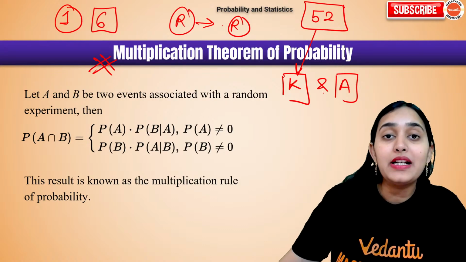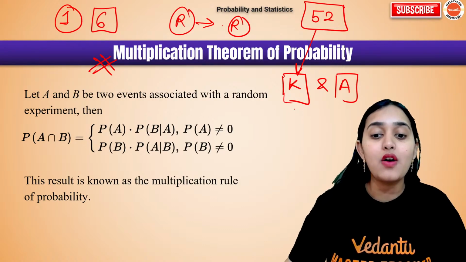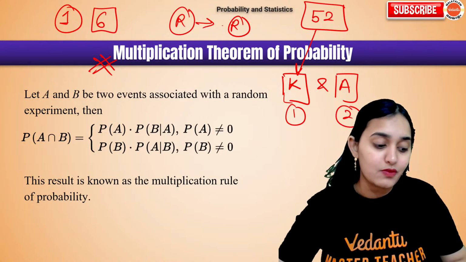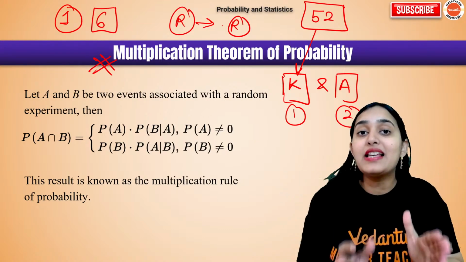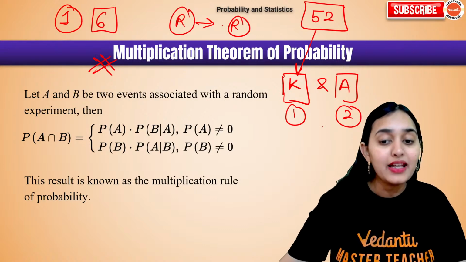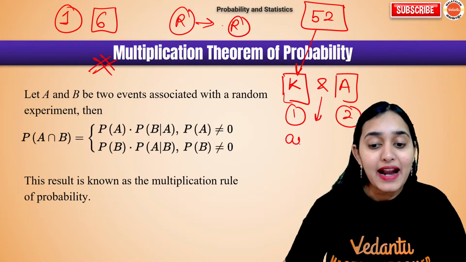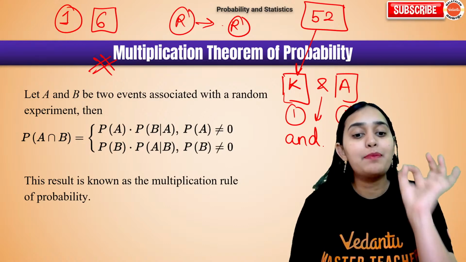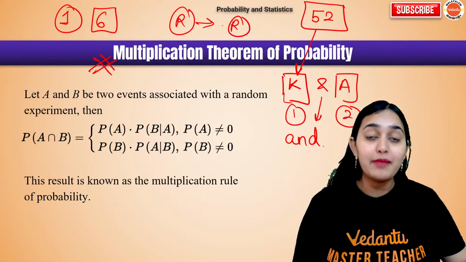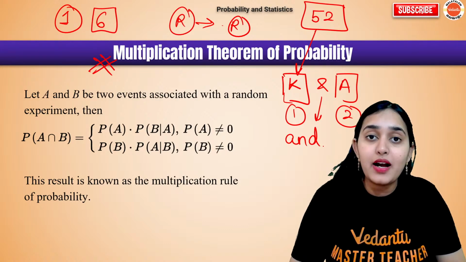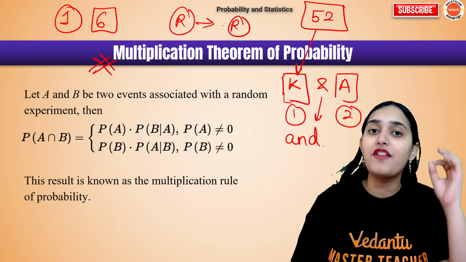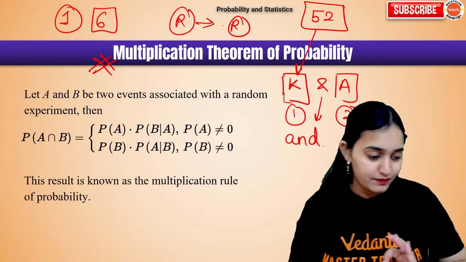What is the probability that I am taking out a king first and then an ace? Now this is multiplication theorem. Why? Because whenever the AND concept is applied, it is the multiplication concept. Because we have to multiply, then only we will get the total number of possibilities of king and ace. Okay?